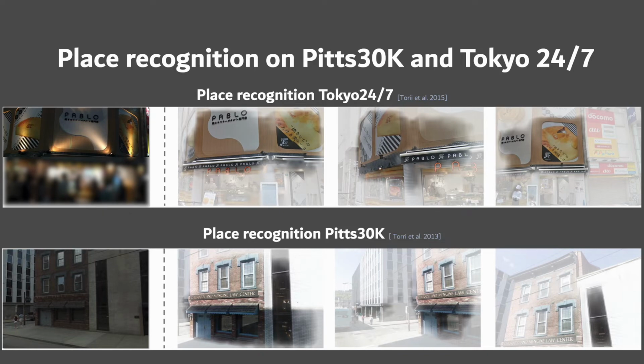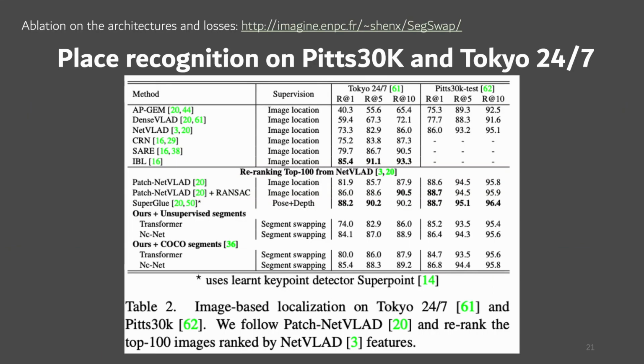Here are some visual results using our models trained on synthetic pairs, which demonstrate good generalization on both datasets. Quantitatively, we also achieve comparable performance compared to state-of-the-art approaches. This result is especially impressive, since the benchmarks are very competitive and many dedicated methods leverage geo-referenced images or real correspondences for supervision. On the contrary, our approach is generic and relies solely on our synthetic segment swapping training.